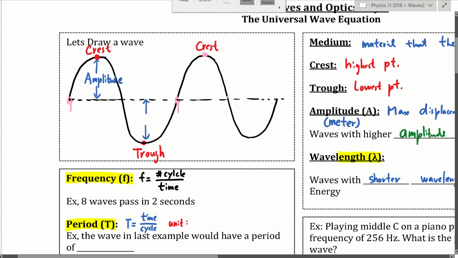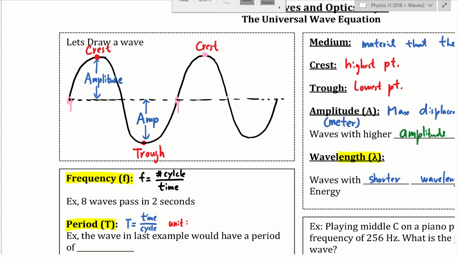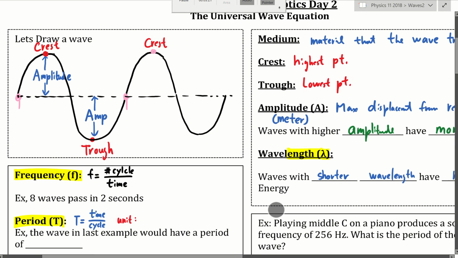Now, of course, it will be exactly the same thing if you measure from the middle to the lowest point. That is also called the amplitude. So it doesn't matter if you're measuring from the top to the middle, or from the bottom to the middle. The amplitude should be the same. It doesn't matter where you actually measure it from. All right, amplitude.